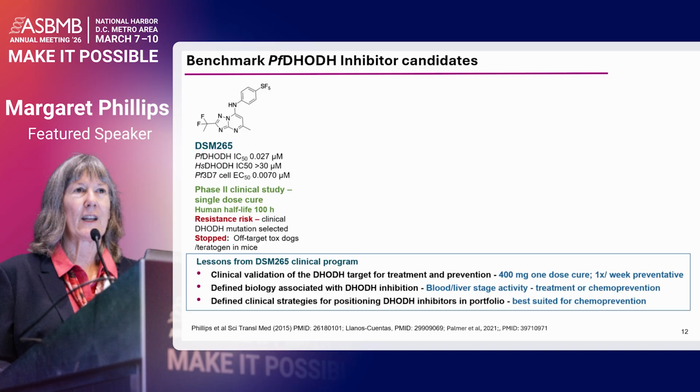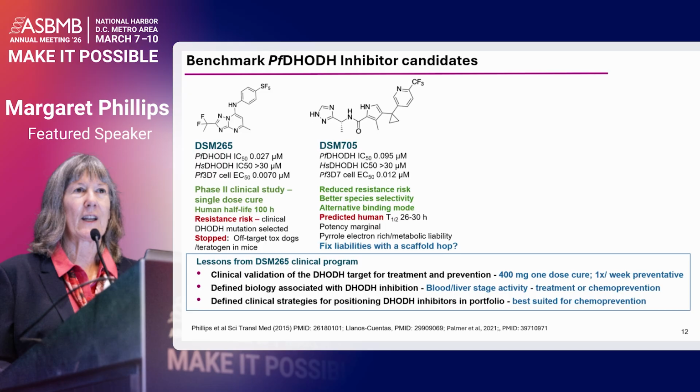But what this compound did do was to clinically validate DHODH as a target for treatment and prevention of malaria. There were also some preventative studies that were run in a challenge mode. It defined the biology associated with DHODH inhibition, demonstrating that these inhibitors have both blood and liver stage activities contributing to either treatment or chemoprevention, and defined a strategy really for positioning these inhibitors in the chemoprevention arm of the portfolio, which has actually gotten a lot more important since the 265 trials ended.